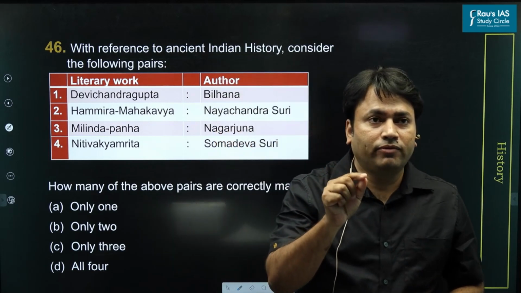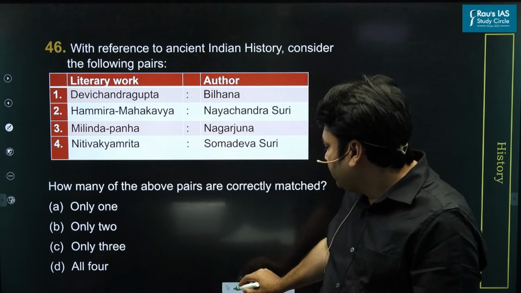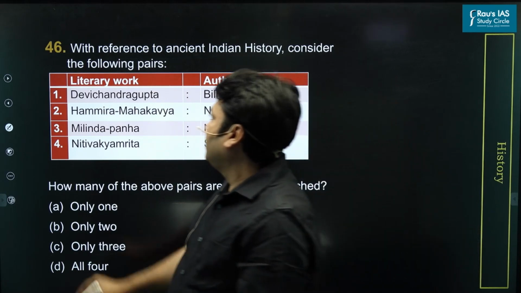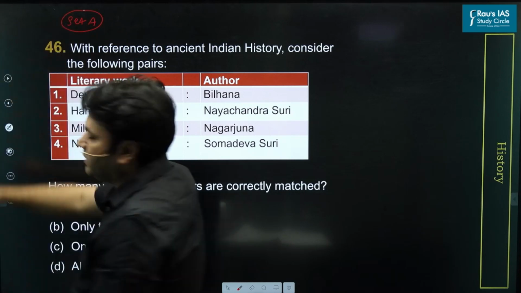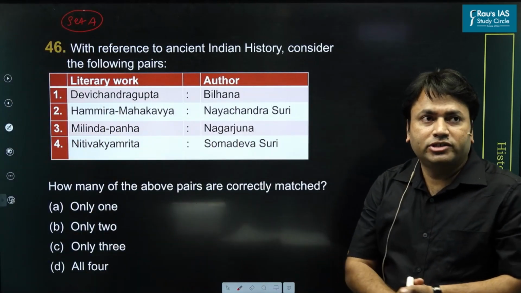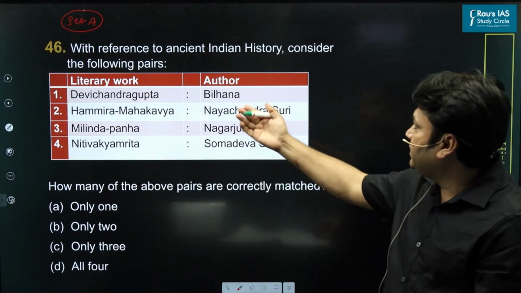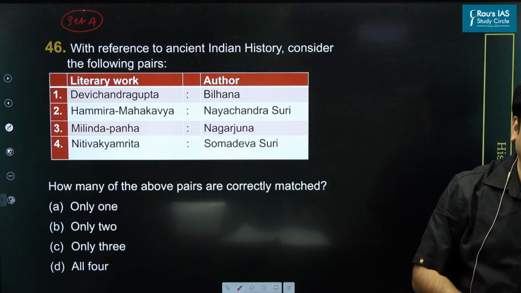So this is question number 46 of question paper series A. So we are discussing set A, and the question number is 46. And the question says that with reference to ancient Indian history, consider the following pair.